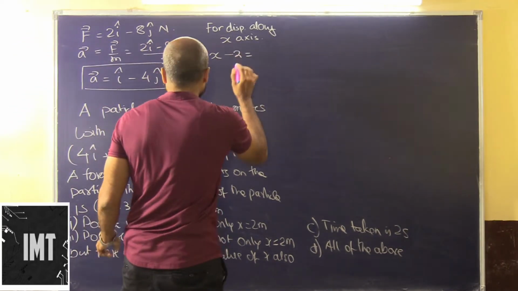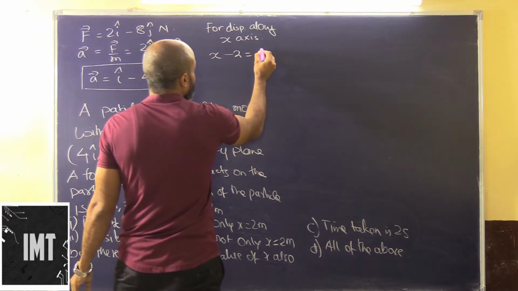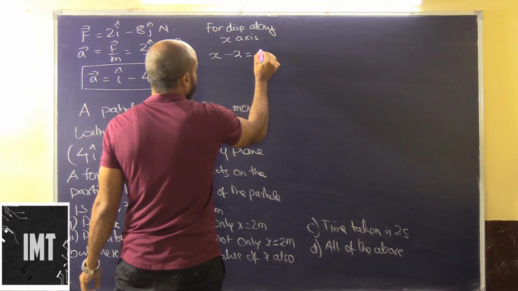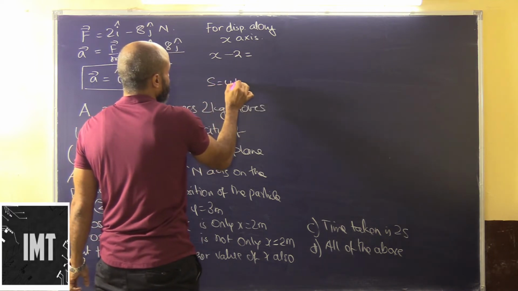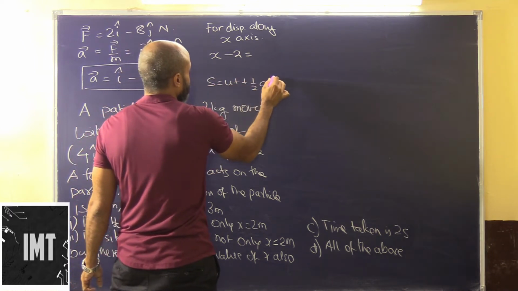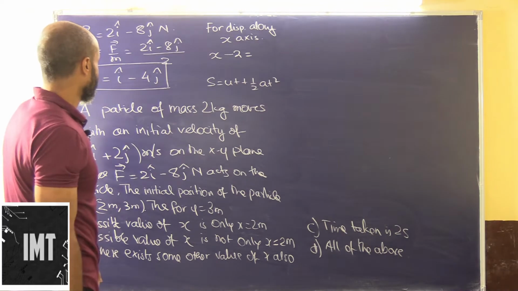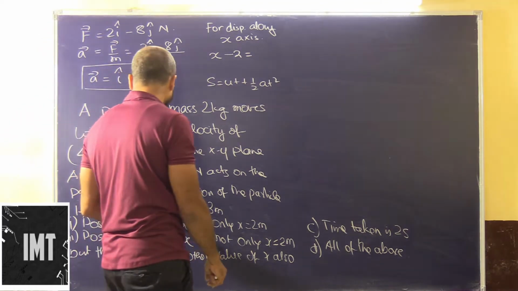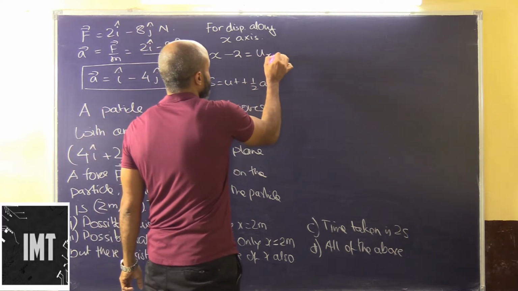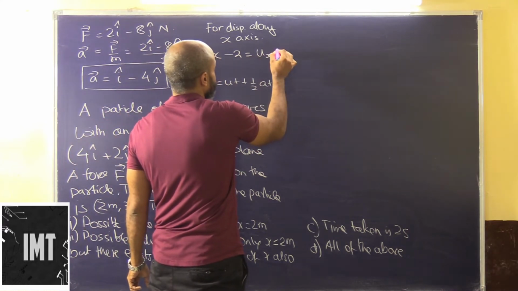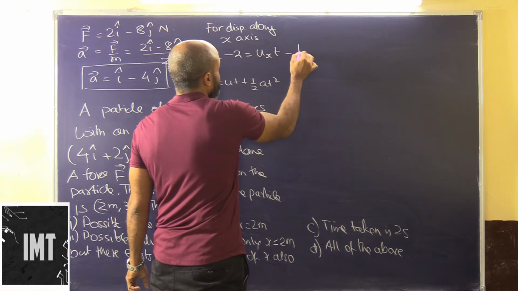So x minus 2 will be equal to, see, s is equal to ut plus half at square. In this case we will have ux, that is velocity along the x axis, into t minus half.